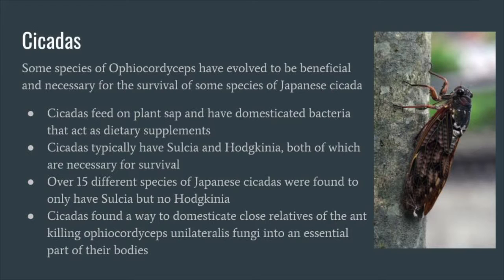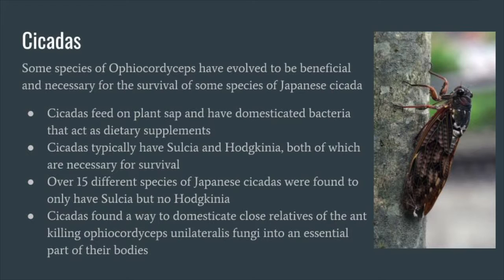The domesticated bacteria are endosymbionts, which means that they live inside the cells of the cicada and have a mutually beneficial relationship, where the bacteria provide the cicadas with some of the vitamins and nutrients that it is not getting from the plant sap. Cicadas typically have two different types of bacteria, Sulcia and Hodgkinia, both of which are necessary for survival. But over 15 different species of Japanese cicadas were found to only have Sulcia but no Hodgkinia, meaning that something else must have taken its place.